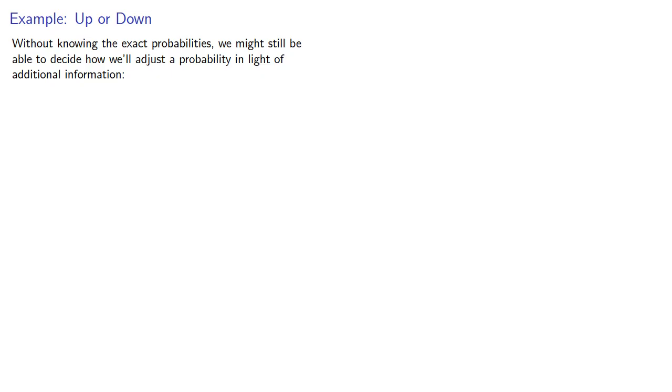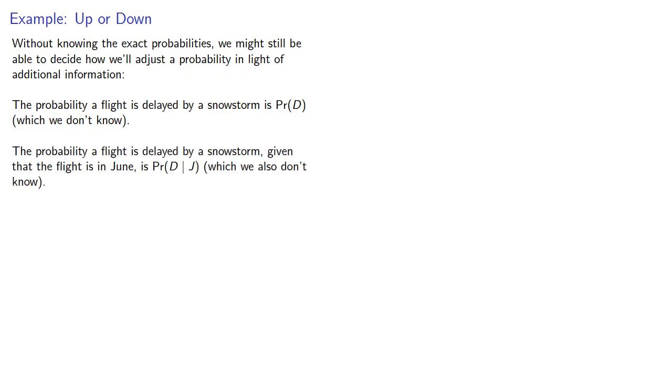Now, without knowing the exact probabilities, we might still be able to decide how we'll adjust a probability in light of additional information. For example, the probability a flight is delayed by a snowstorm is some amount which we don't know, but the probability a flight is delayed by a snowstorm, given that the flight is in June, which we'll write this way, we don't know that either. But our experience with the real universe suggests that because the flight is in June, the probability it will be delayed by a snowstorm should probably be a little less.